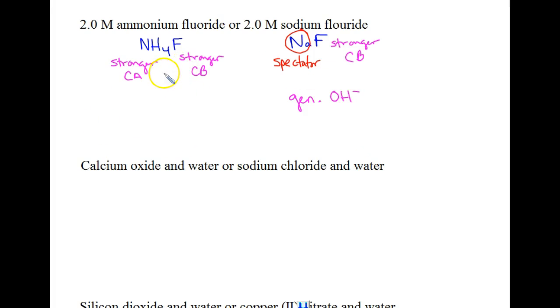Over here with the ammonium fluoride, the ammonium is going to generate some hydrogen ions because it's a stronger conjugate acid, which means it'll get rid of some of its hydrogen. The stronger conjugate base over here is going to generate some hydroxide, and really what happens is that the extra hydrogen from this is snapped up by the fluoride, so really it ends up being neutral. So our larger pH is going to be our sodium fluoride. It'll be more basic.